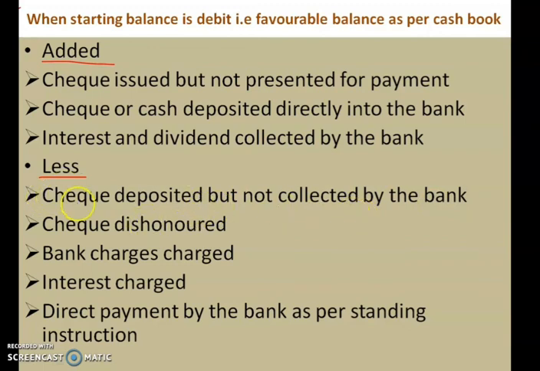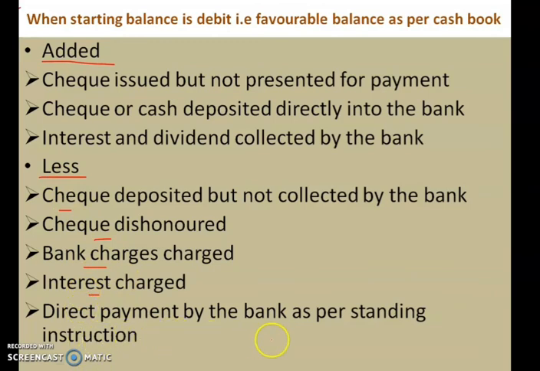In this case, you have to subtract that item. Then check dishonored. Check dishonored means we didn't get payment for that check, so that also has to be subtracted. Bank charges: the bank has collected some charges from us, that has to be subtracted. Interest charge. So these charges and dishonored items have to be subtracted.